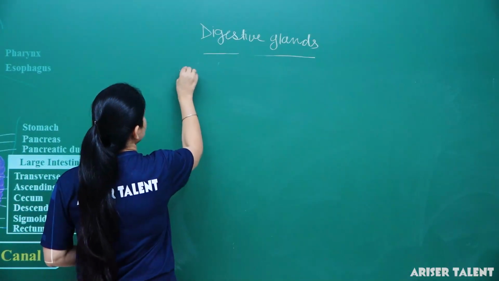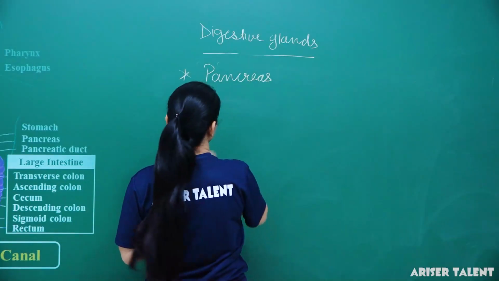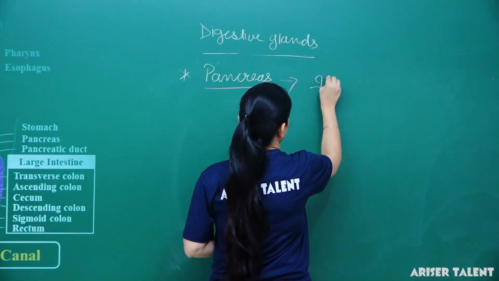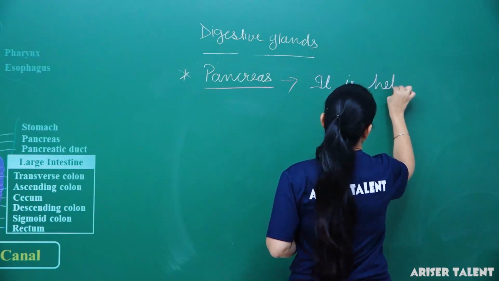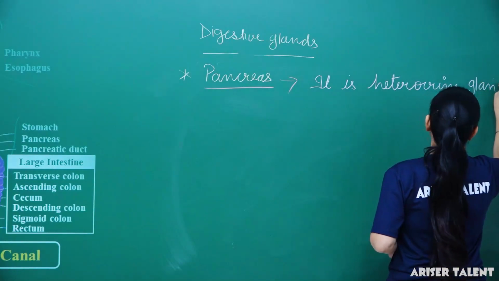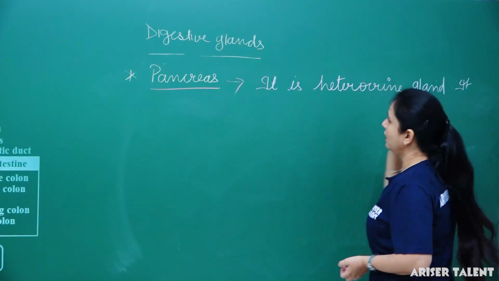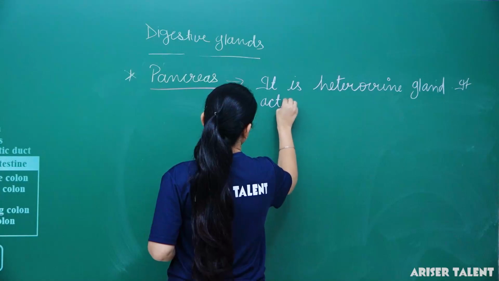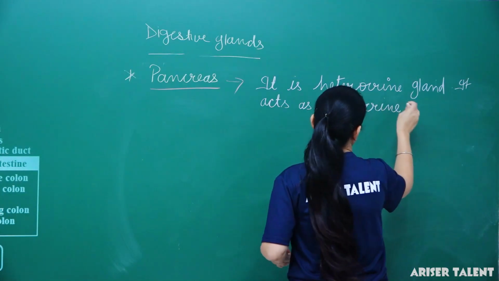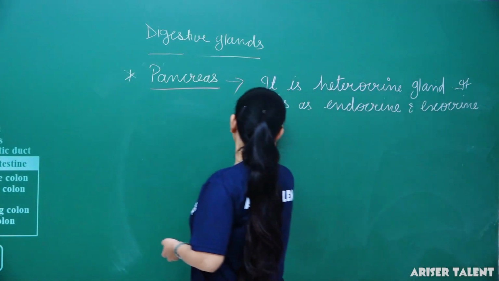Okay, now we will talk about the third gland, that is the pancreas. The third gland is pancreas. Okay, so generally it is a heterocrine gland, means it works as both an exocrine as well as an endocrine gland. It acts as an endocrine and exocrine gland. Okay,